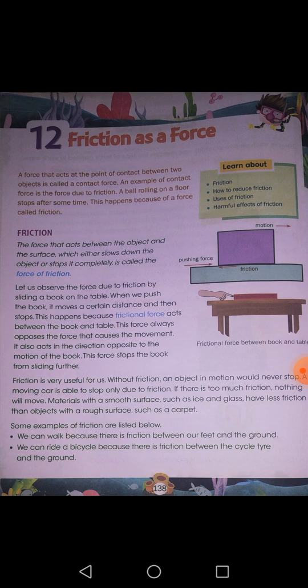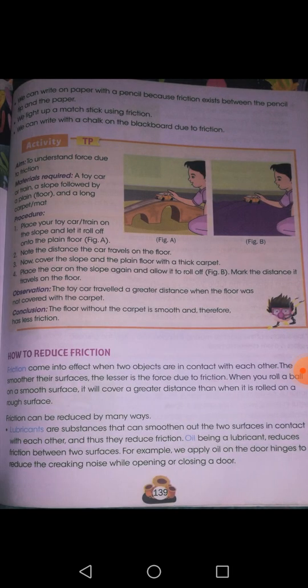There are some examples in which friction is found. When you are walking, there is friction between your feet and the ground. That's why you are able to balance yourself and you can stop anytime whenever you don't want to walk. When you are riding a bicycle, there is friction between the cycle tire and the ground. When you are writing on paper, there is friction between the paper and the pencil.